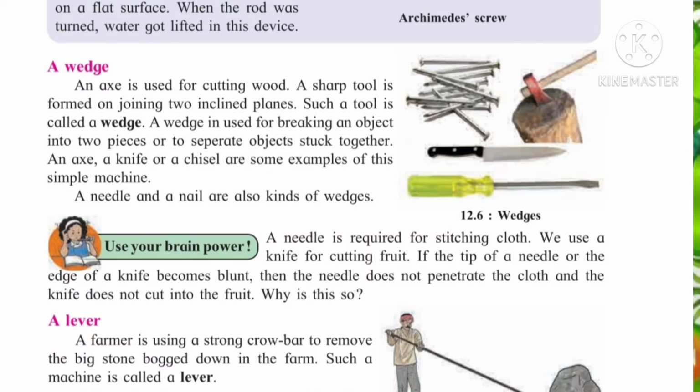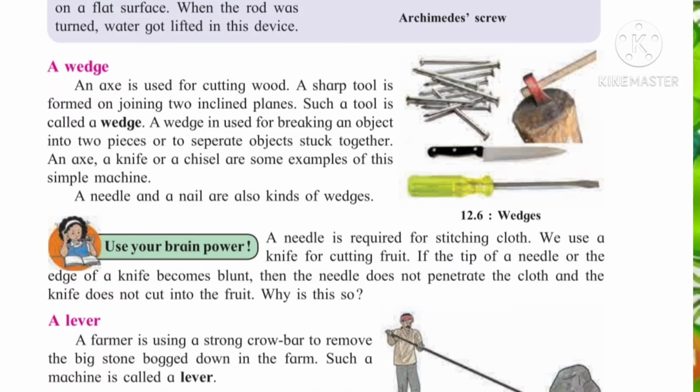So the axe is also a simple machine, and its scientific name is the wedge. It is used for cutting wood. Now use your brain power. A needle is required for stitching cloth.